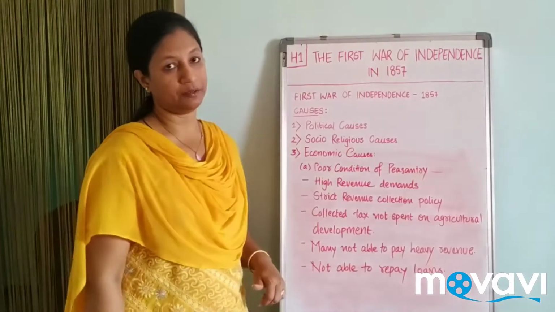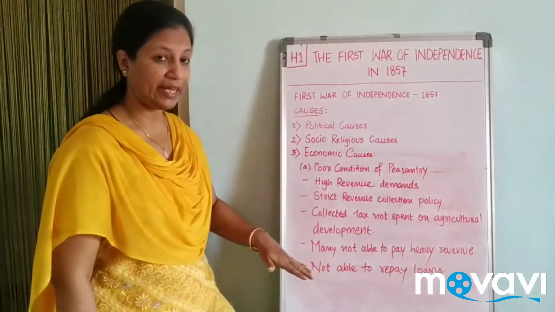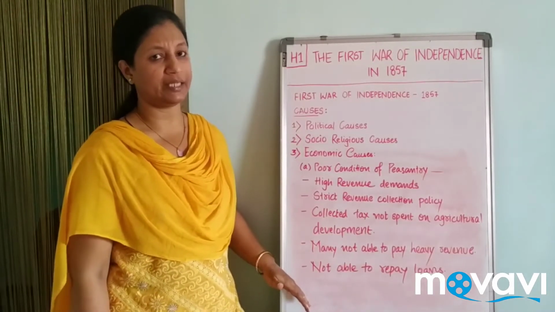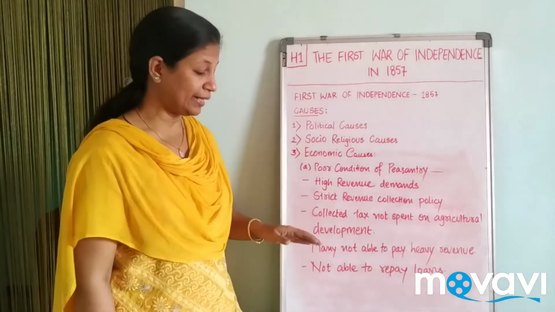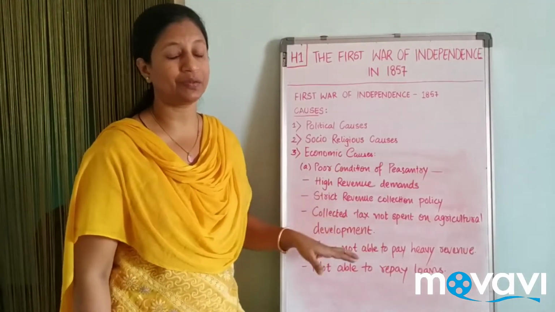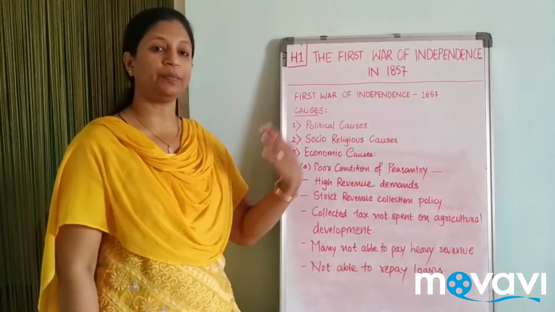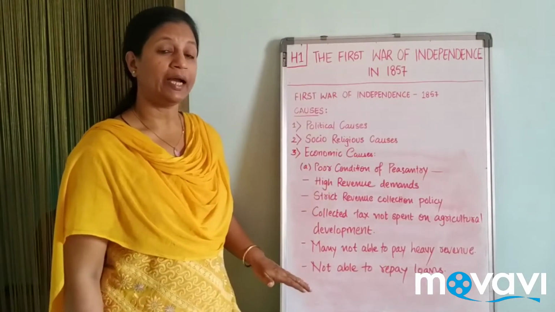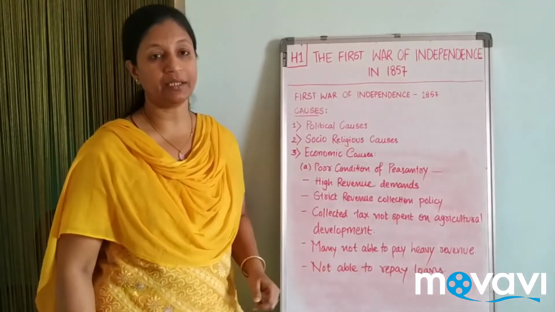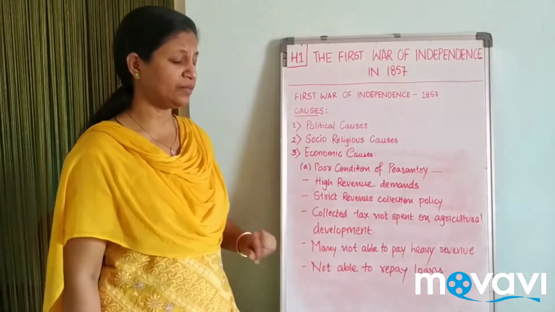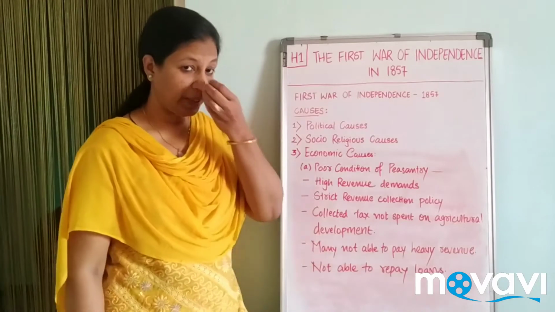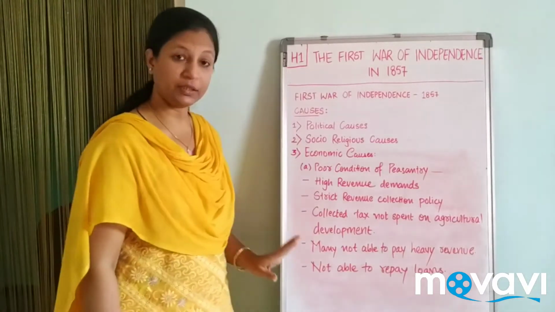Not able to repay the loans. When they had to make revenue payments, they used to take loans from the local moneylenders. The conditions were going so low that they were not able to pay the revenue. To pay the revenue they were taking loans, and to repay the loans, there were again high interest rates. They were not even able to pay back the loans. So this is the first point.